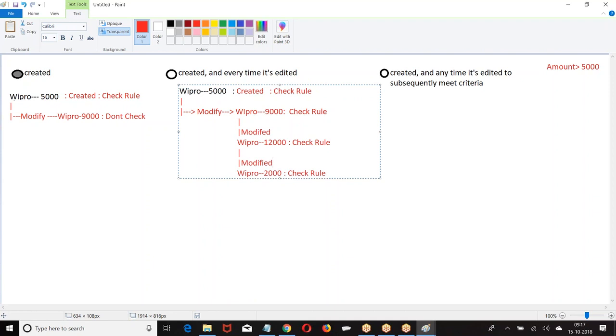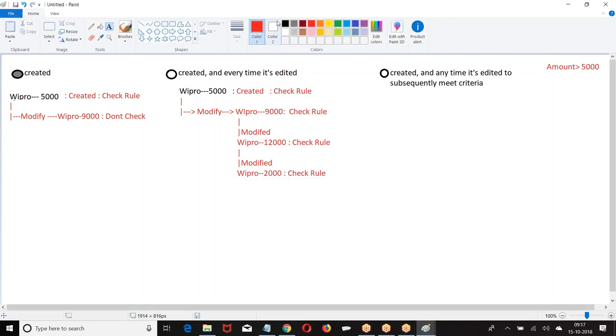Every time a new record is created or the record is modified, check the rule. Whenever a new record is created and every time you modify the record, check the rule. I hope you are good with this. Then I am going with the third one. What is the third one we had?